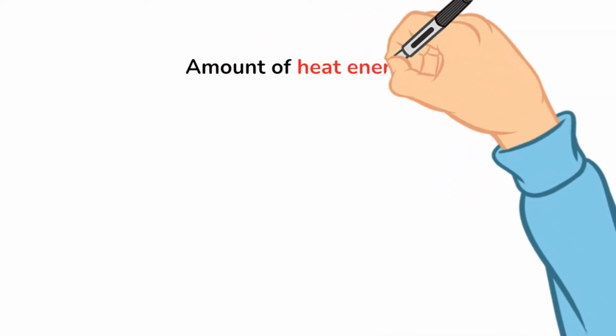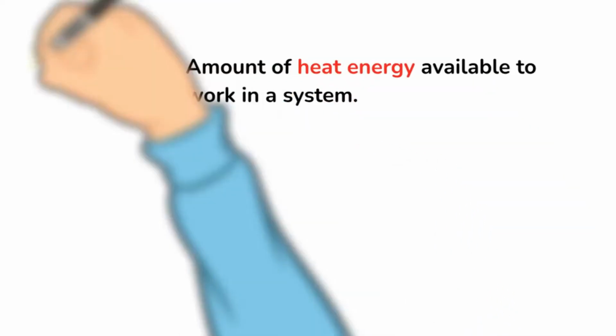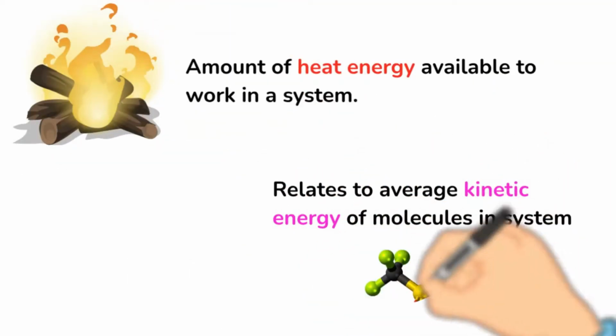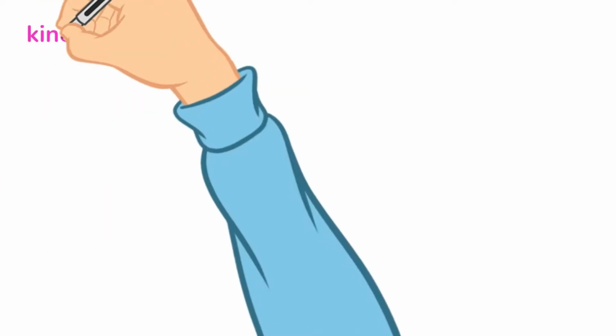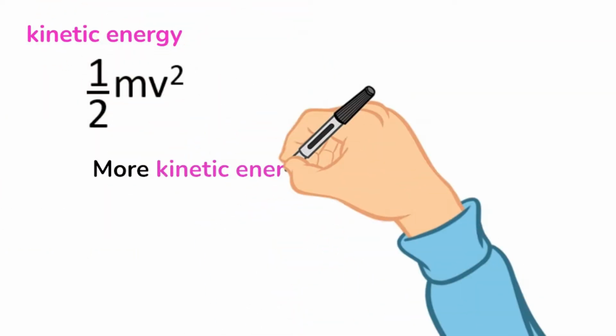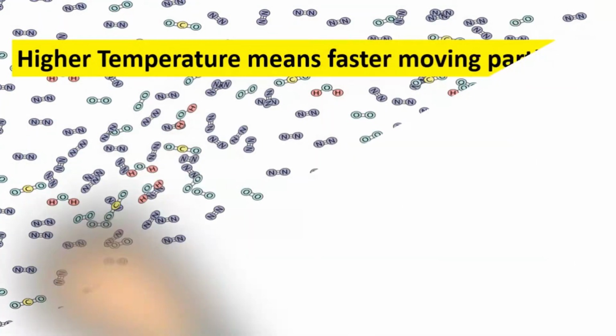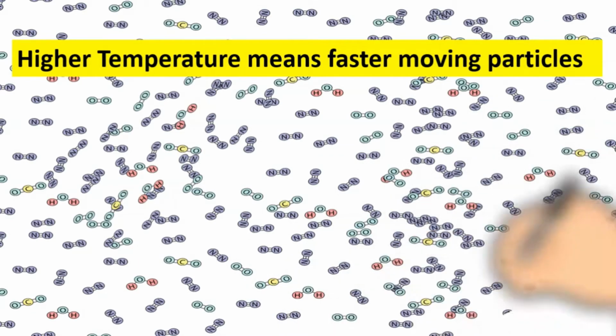Temperature is measuring the amount of heat energy for work in a system, and heat energy relates to the average kinetic energy of molecules and atoms available within the system. We know that with greater kinetic energy, objects will move faster, and this is true for all molecules which are available in the atmosphere. Higher temperature means faster moving particles.